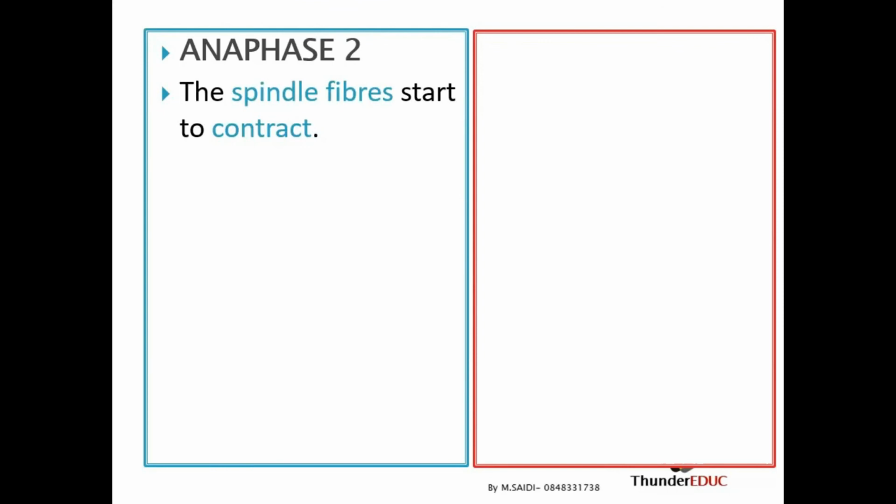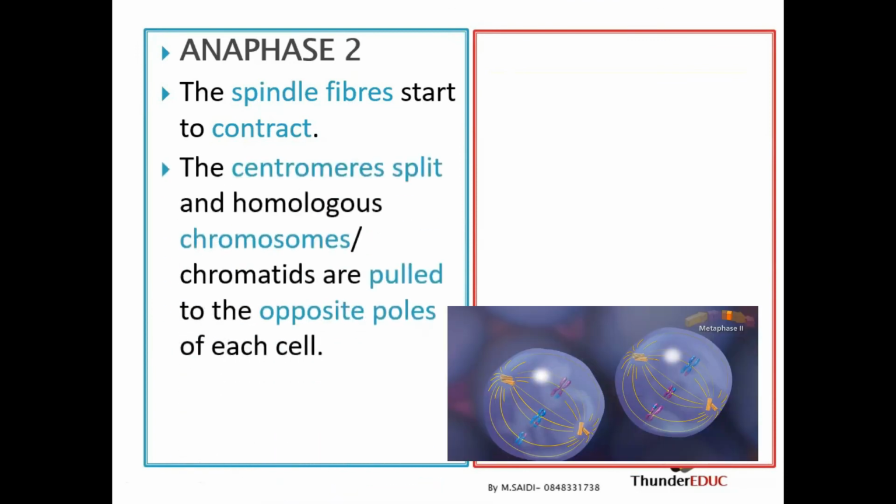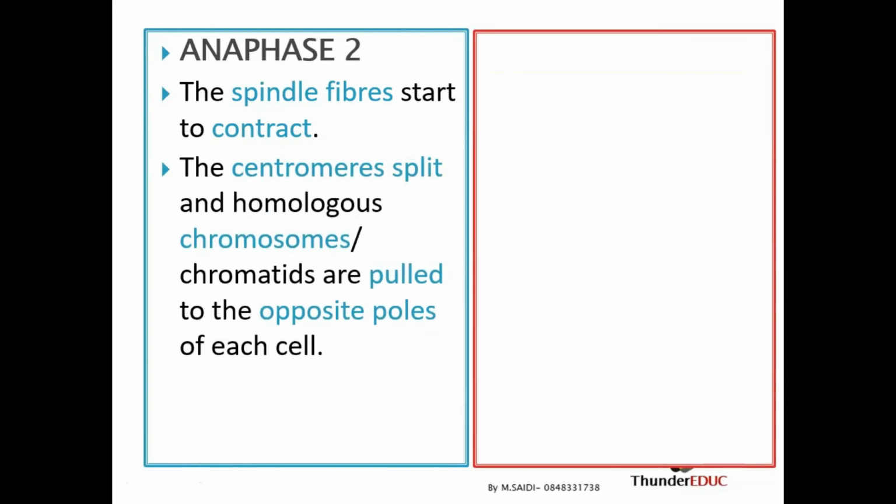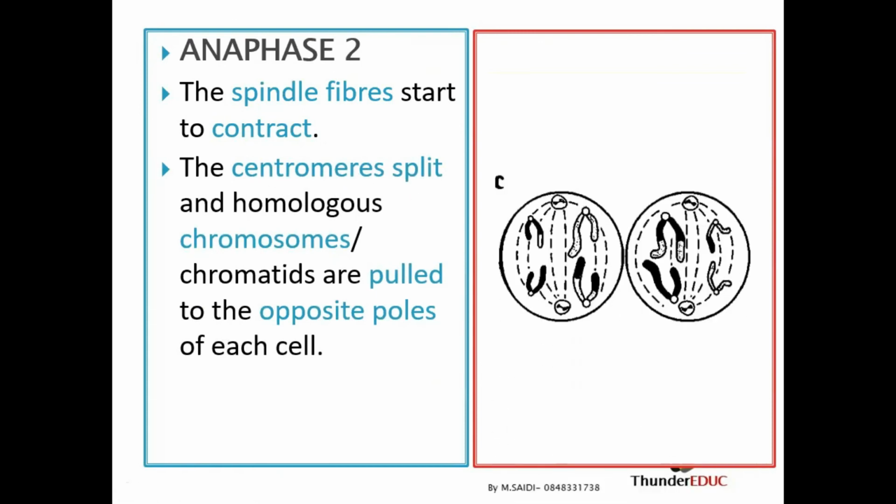So in anaphase, once they're in the middle, they have to separate to opposite poles. So in anaphase 2, the spindle fibers start to form. The spindle fibers contract. When they contract, it means that now they pull the chromosomes apart. But now because they are single chromosomes, they are not homologous. Now it's the chromatids which are going to separate. Remember, a chromosome is divided into 2 chromatids. Now one chromatid is going to go to one side and another chromatid is going to go to the other side of the cell. So this is what I'm saying, that the chromatids move to opposite poles.